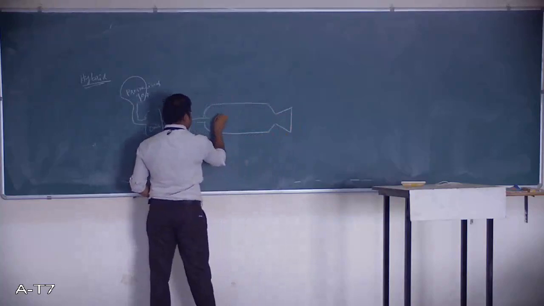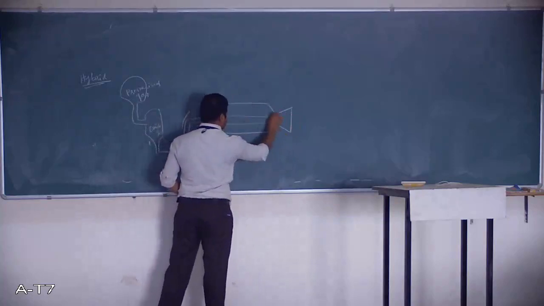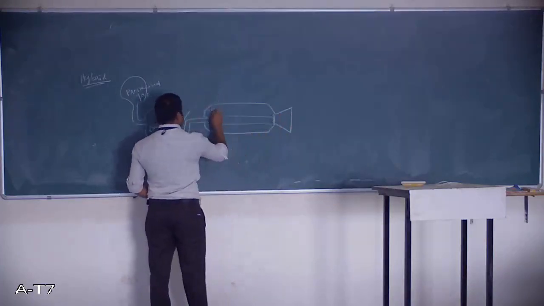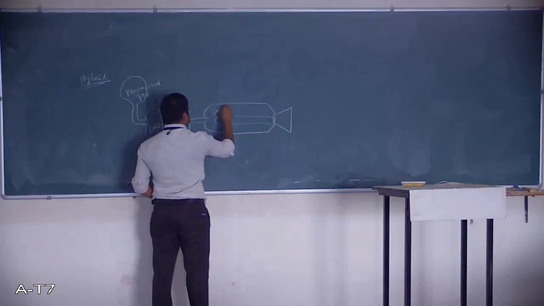So here is the solid fuel. Basically it is a combination of both.